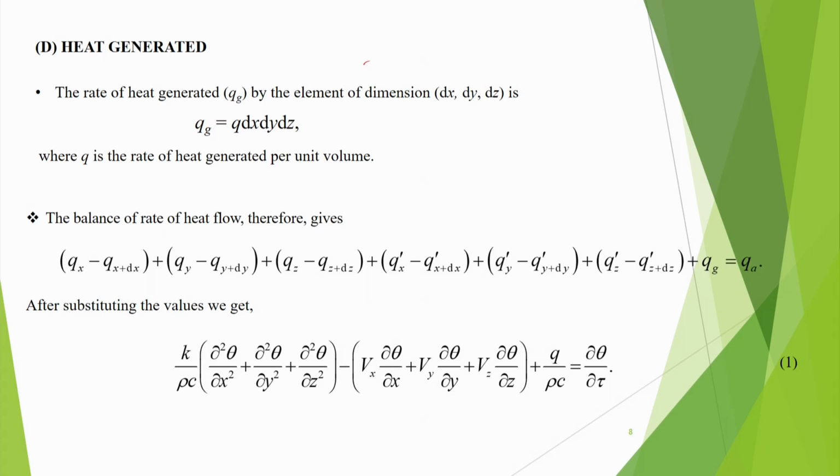Then only there will be proper heat balance. So, if we substitute these quantities, I am skipping a lot of steps here, you can put all those values together, then you can get this type of expression.